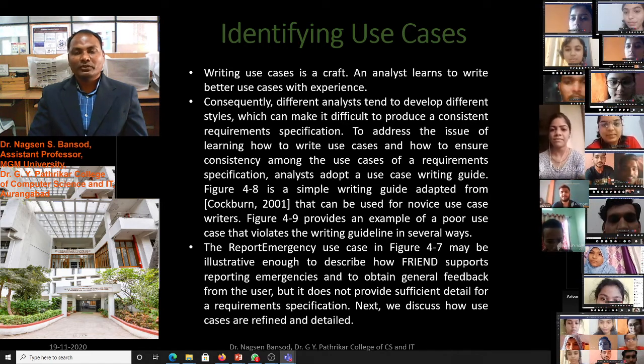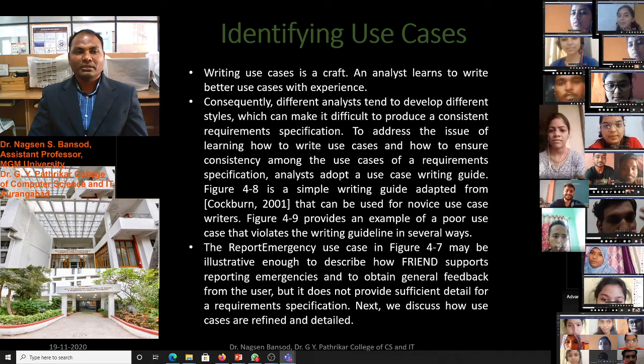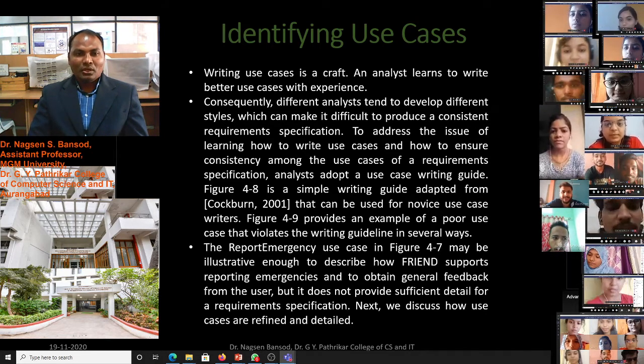With the help of use cases we can explain the working of a software, the process of the software.